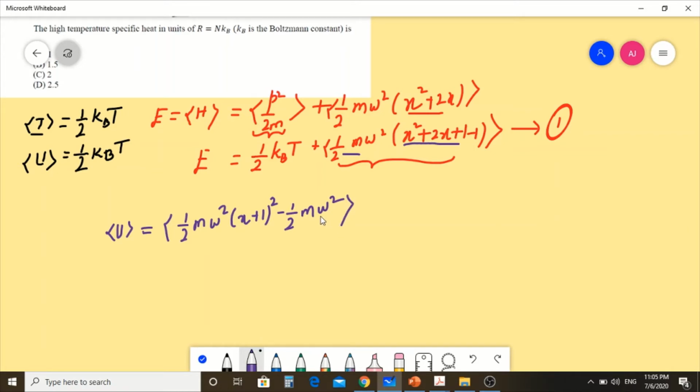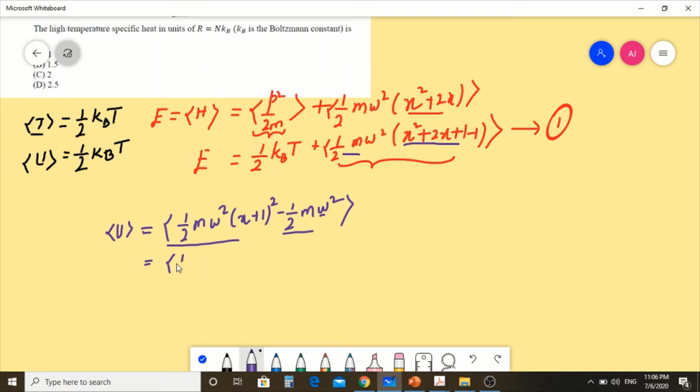Here omega is the frequency of oscillation of the harmonic oscillator, and m is the mass of the harmonic oscillator. The given Hamiltonian is a harmonic oscillator; the given particle is like a kind of simple harmonic oscillator. So you can break this average into the first term minus the second term.